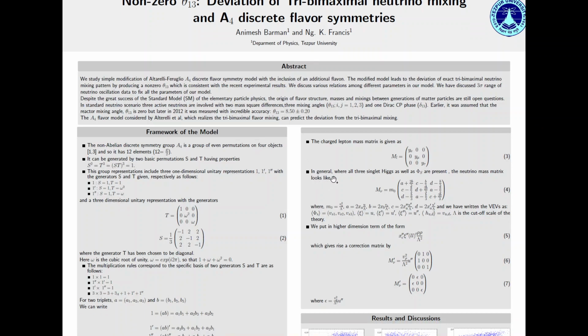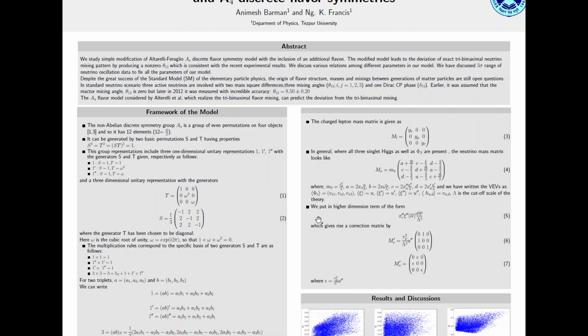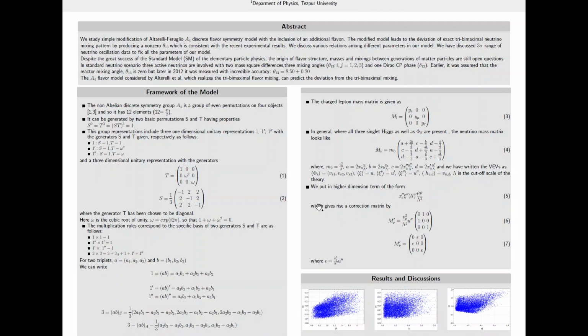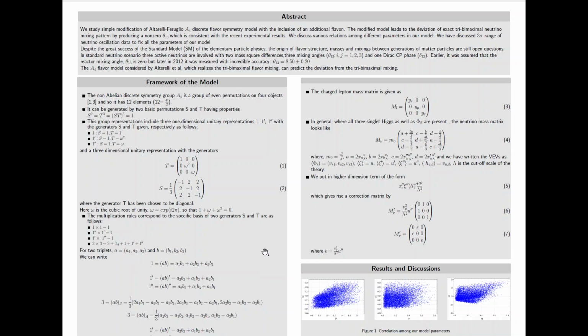Here omega is the cube root of unity, and the multiplication rules corresponding to this specific basis of the 2 generators S and T are as follows: 1 cross 1 equal to 1, 1 double prime cross 1 prime equal to 1, 1 prime cross 1 double prime equal to 1, and the triplet multiplication is 3 cross 3 equal to 3s, 3a, where a means antisymmetric, plus 1, 1 prime and 1 double prime.